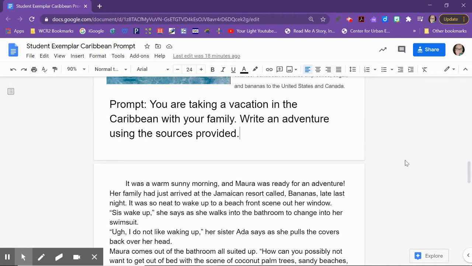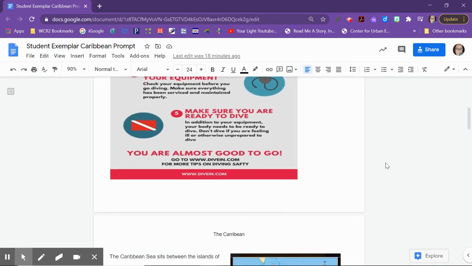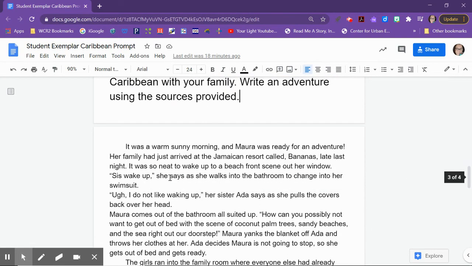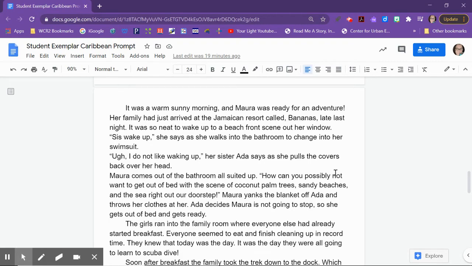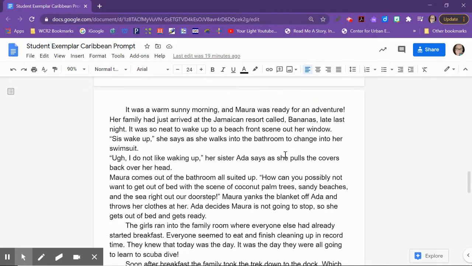So her story goes with the prompt. She was given the exact same things as you guys, the diving safety tips and the Caribbean Sea nonfiction source here. But then she wrote this draft. So again, I'm going to link this, it's called an exemplar student draft, so that you guys can see a copy of it. Again, you're not writing her story or copying her story, but my hope is that looking at what you should have done when you're done will give you an idea of what I'm expecting from you.